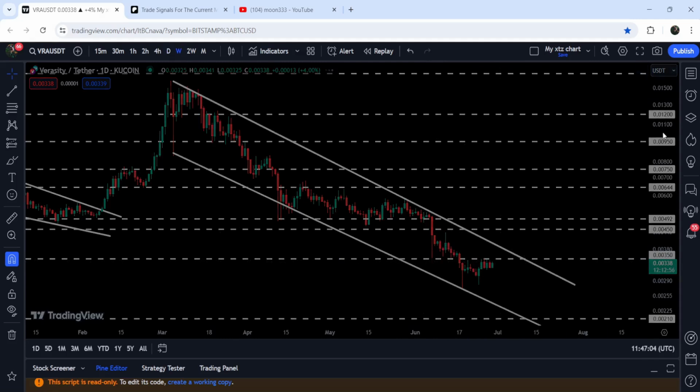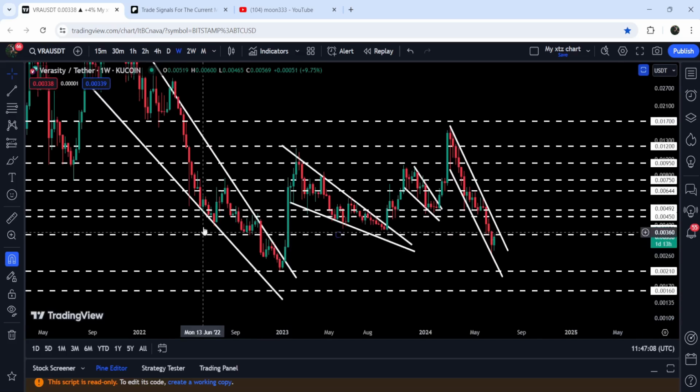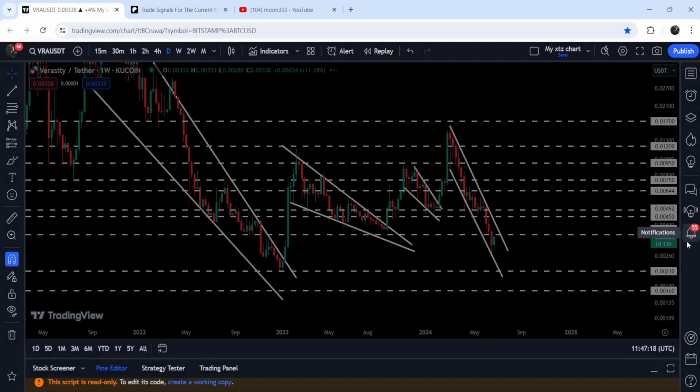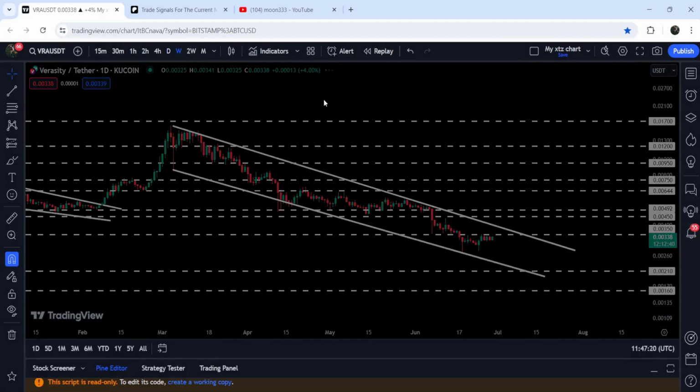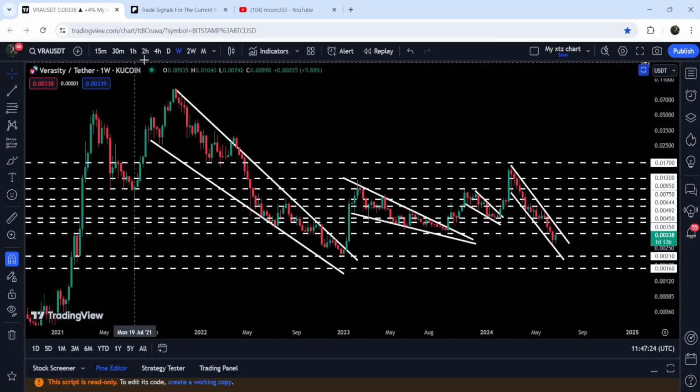If we take a look at the weekly time frame chart, then you can see that this $0.0035 has been previously breaking as a very nice and strong support here. And now again, it is breaking as a resistance. And recently it was also breaking as a support. In today's video, we will analyze this move. And I would also like to show you once again this very massive breakout that has happened on the 7 days time frame chart from this very big falling wedge pattern as well.